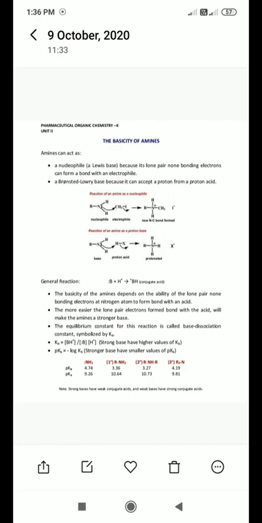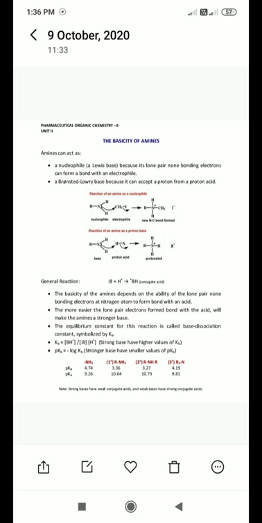What is the definition of amines? An amine has an NH2 group with its lone pair of electrons, and it has the ability to share this lone pair of electrons with another atom. This is the amine, and it is basic in nature.